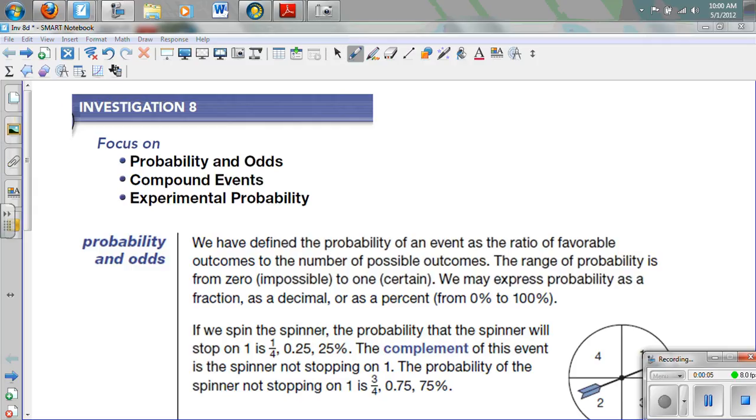Investigation 8, probability and odds, compound events, and experimental probability. We've done different probabilities before, and so this is just a reminder about what a probability is.